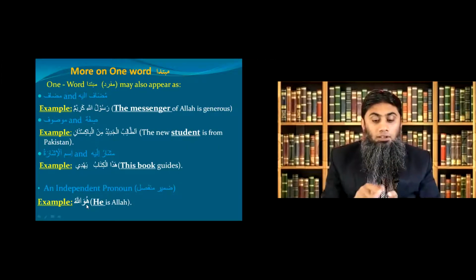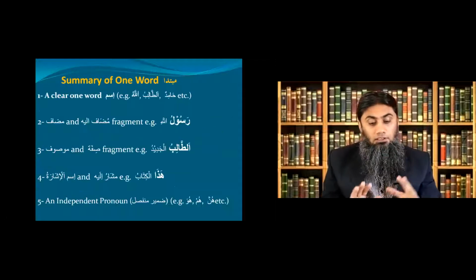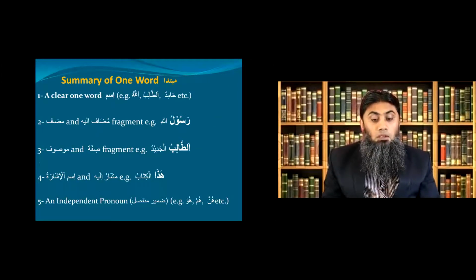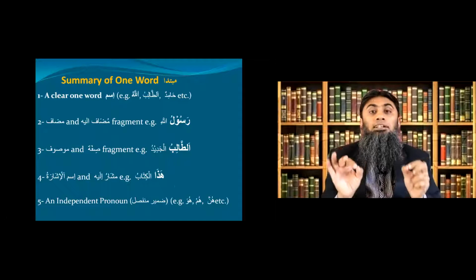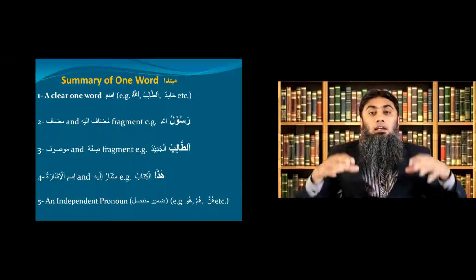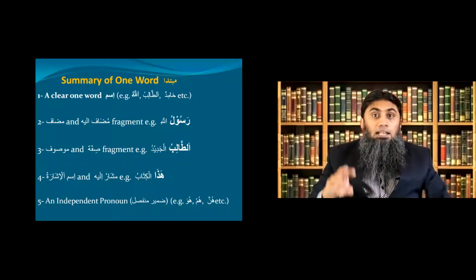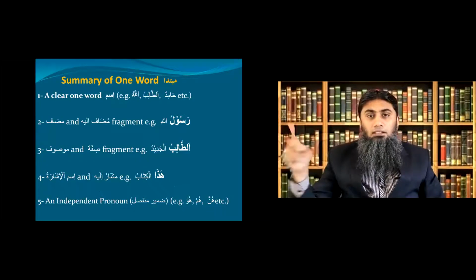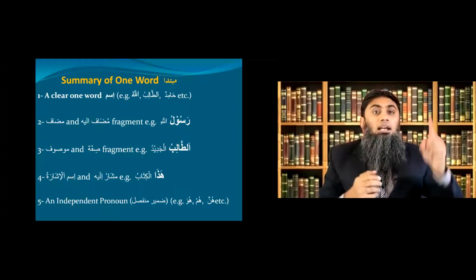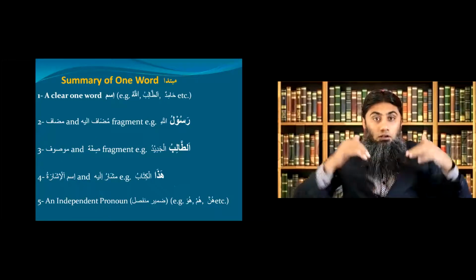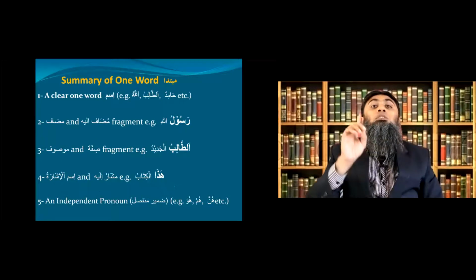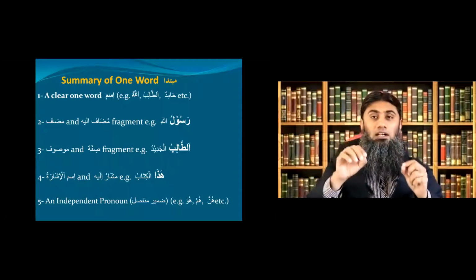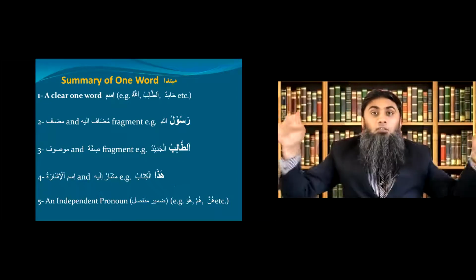Let's take a pause and let me show you a summary. Look at this page. Before you look at the screen, please pay attention to what I'm saying now. Al jumlatul ismiya has how many parts? 3 parts. Mubtada or subject, khabar or predicate, and mutaalliq bil khabar. Now we are only studying the mubtada, the first part. Mubtada can have up to 3 forms.